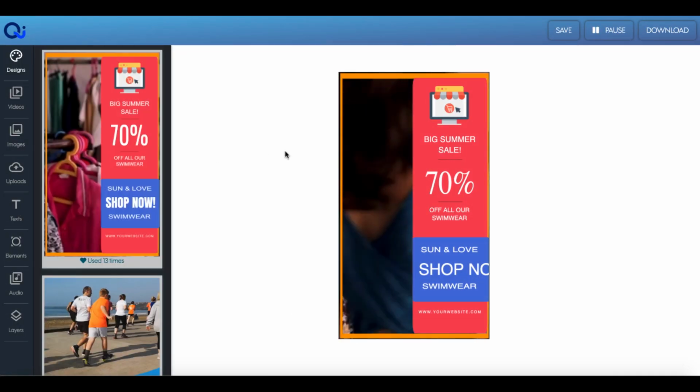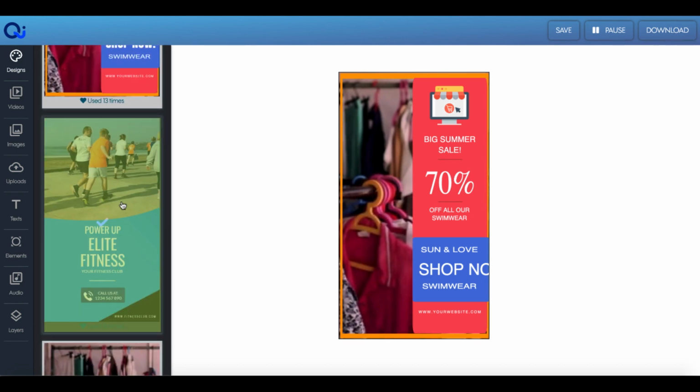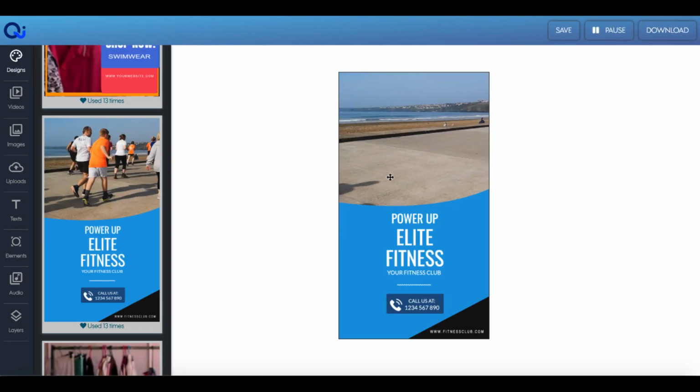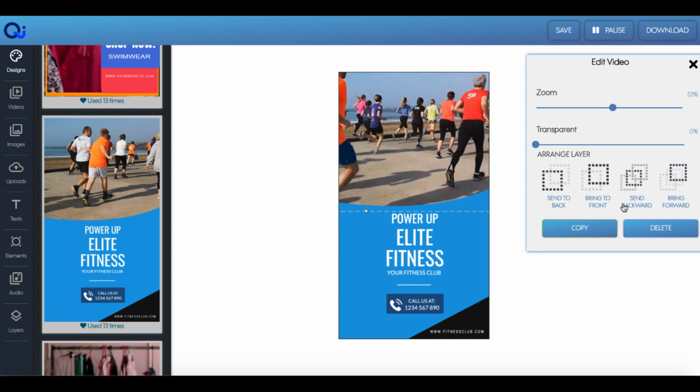The next feature inside of QishioBits is the creator. This is an interface where you can create these types of videos. These images are sized perfectly for WhatsApp for mobile devices, and basically you can click on each one of these, then you can drill into this, and then you can actually start editing this video.